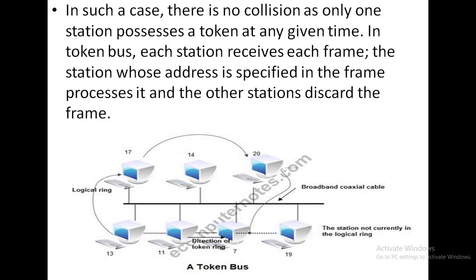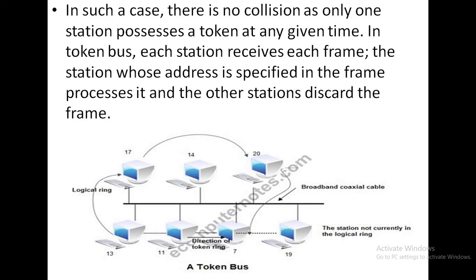Okay, since only one station is permitted to hold the token and transfer the frame at a time, here the collision possibility is low, that means fewer possibilities are there for a collision. Okay, so this is all about the working structure of token bus.